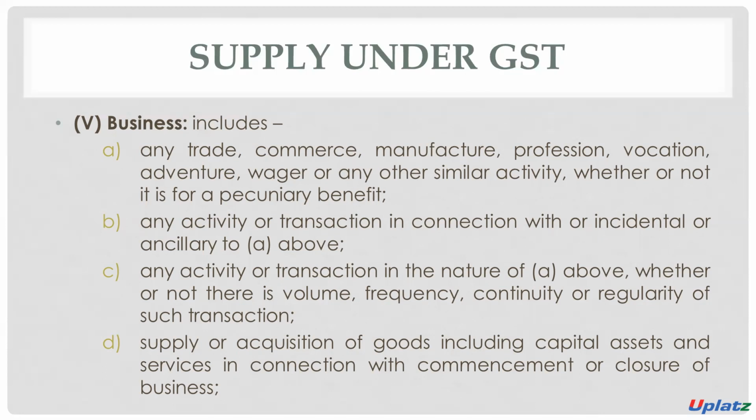Number 4, supply or acquisition of goods, including capital goods, and services in connection with commencement or closure of business. If there is any supply or acquisition of goods, including capital goods and services, in connection with commencement or closure of business, then it will also be considered as business. For example, if there is a closure of business and Mr. Ram is purchasing the goods of such business, then it will also be considered as business.